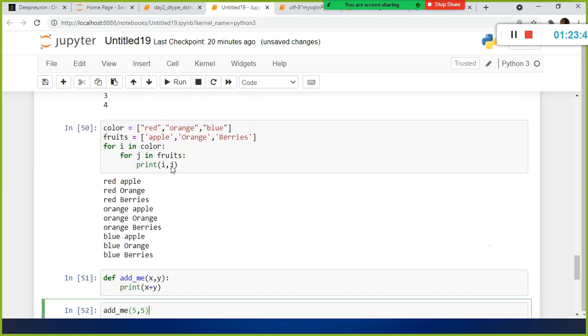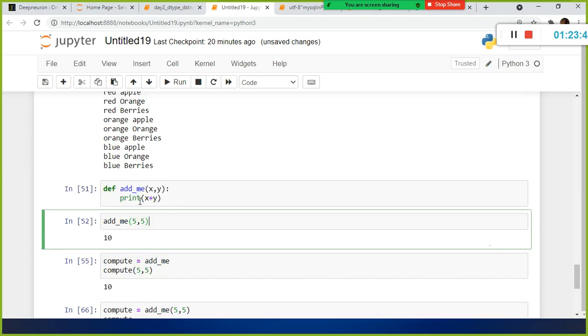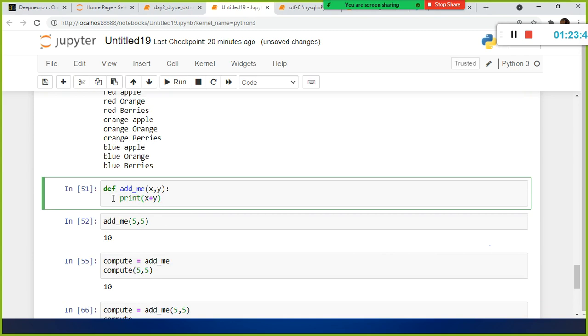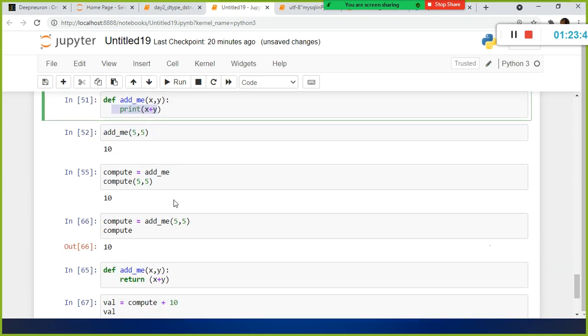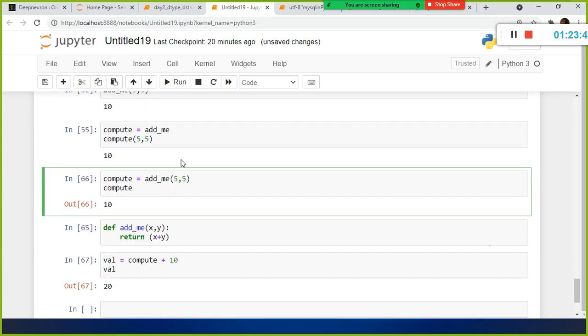But in the earlier case, I was using the print statement instead of the return statement, print x plus y. It was still invoking the function and printing the value 10, but it did not assign the value 10 to the variable. It just printed the value and displayed it here.